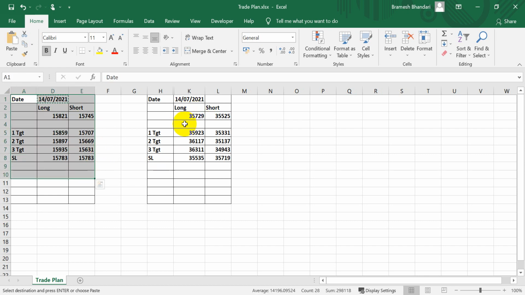Similarly for Bank Nifty, go long above 35,729, with targets of 923, 36,117 and 311, and I'll put a stop loss of 35,535. Similarly, this will be my short level.